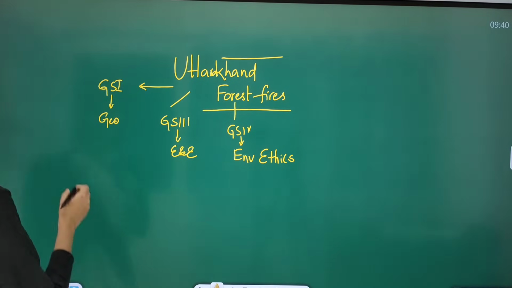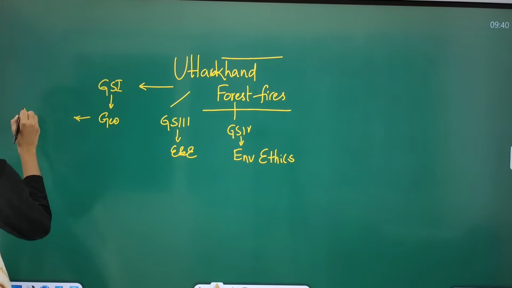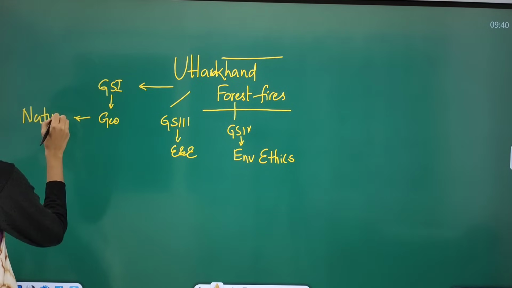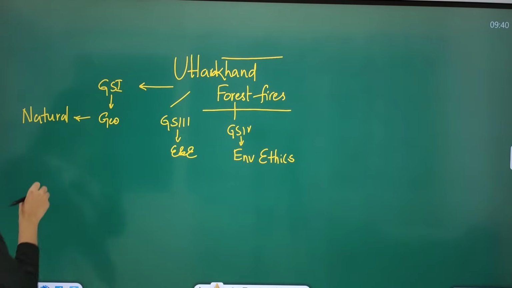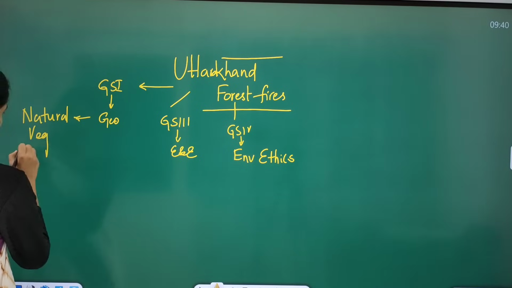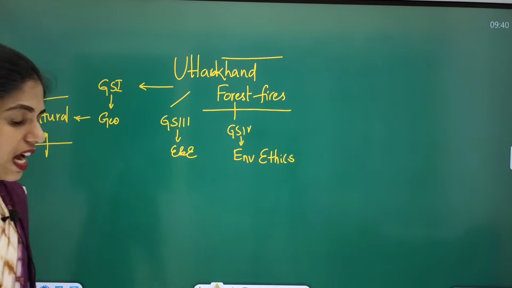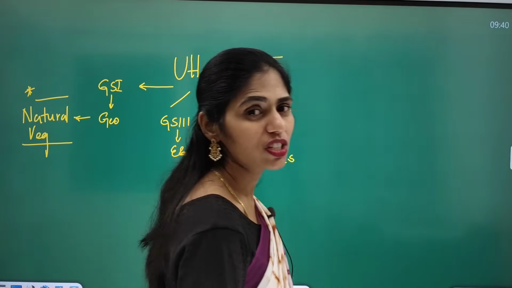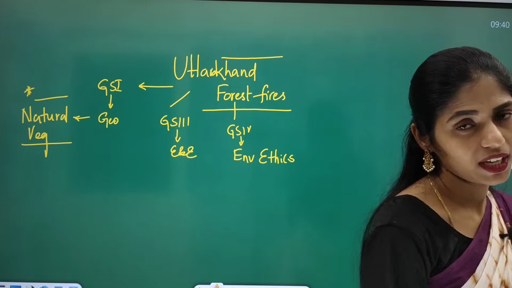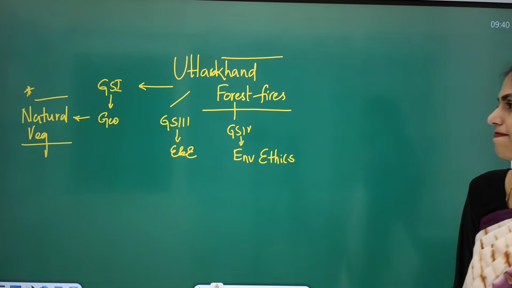Clear? From the geography point of view, there is a chapter called natural vegetation. Can you remember? This is one important and favorite area of UPSC, and every year UPSC is asking questions from this natural vegetation topic, like different forests.